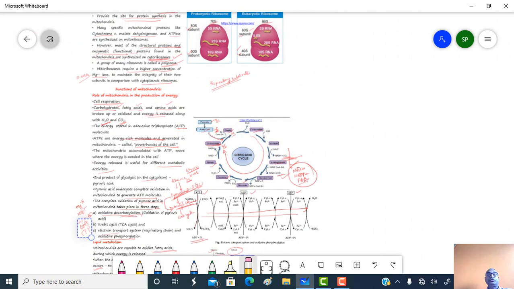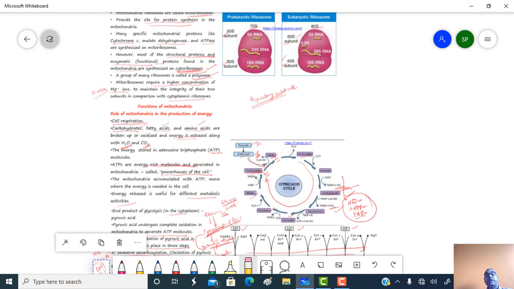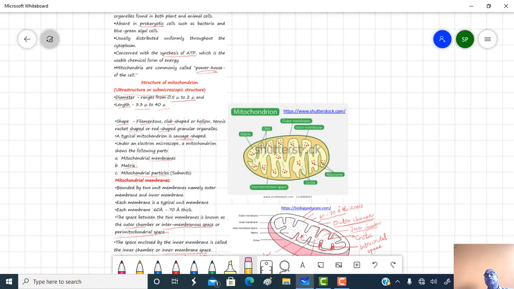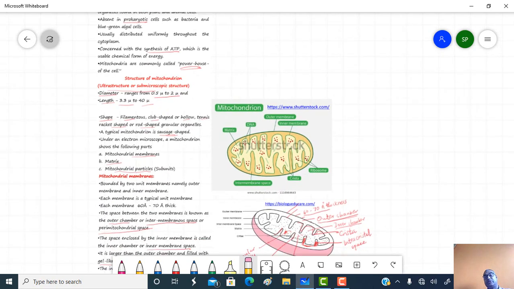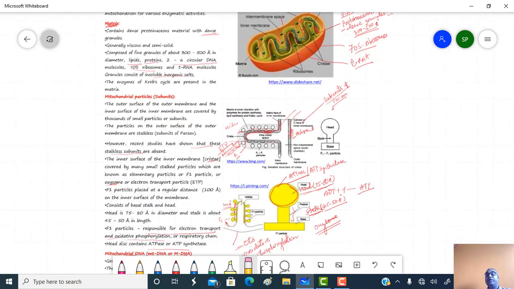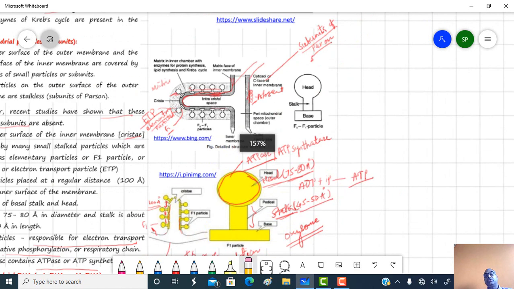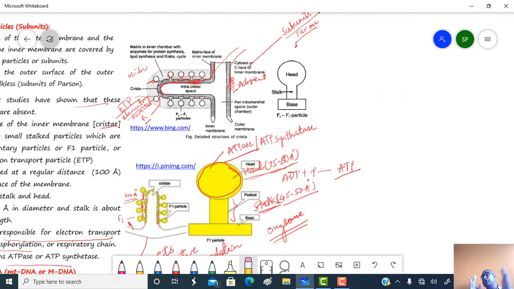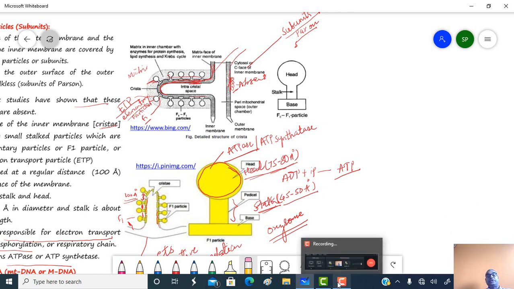I hope you understood the mitochondria. The mitochondrial membrane, the matrix, and mitochondrial particles are important, and mitochondria play a very important role in respiration and lipid metabolism. As it is involved in lipid metabolism and the process of respiration, ATP is produced, and this ATP is rich in energy, and that's why mitochondria are called the powerhouse of the cell.